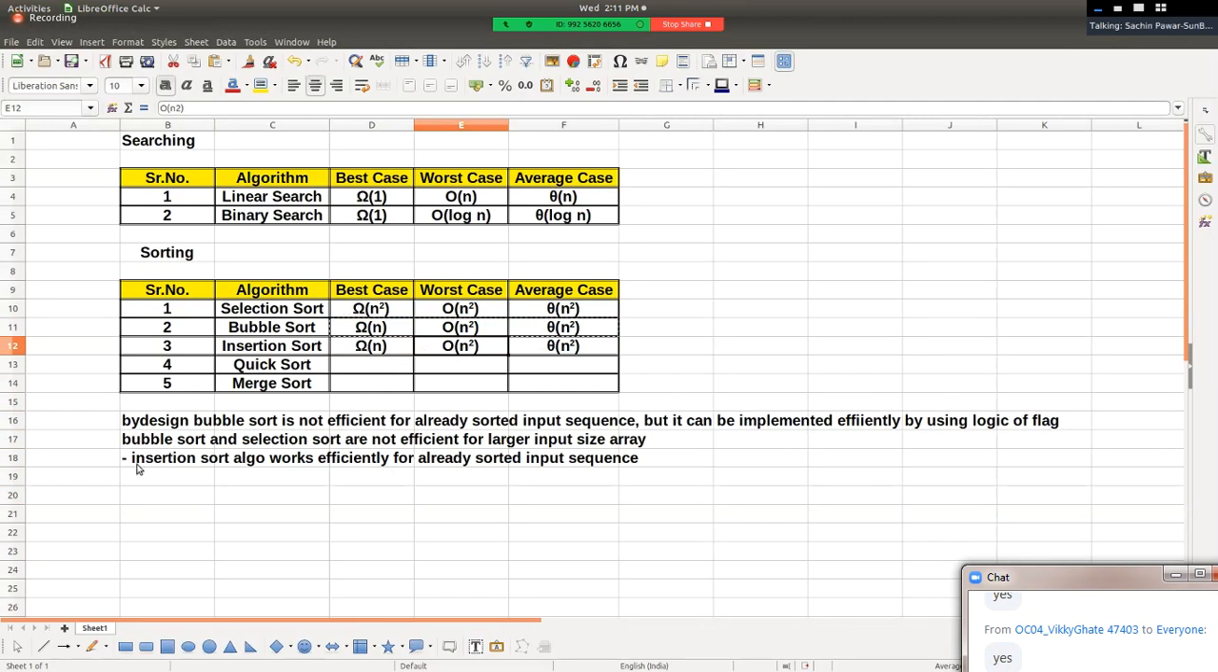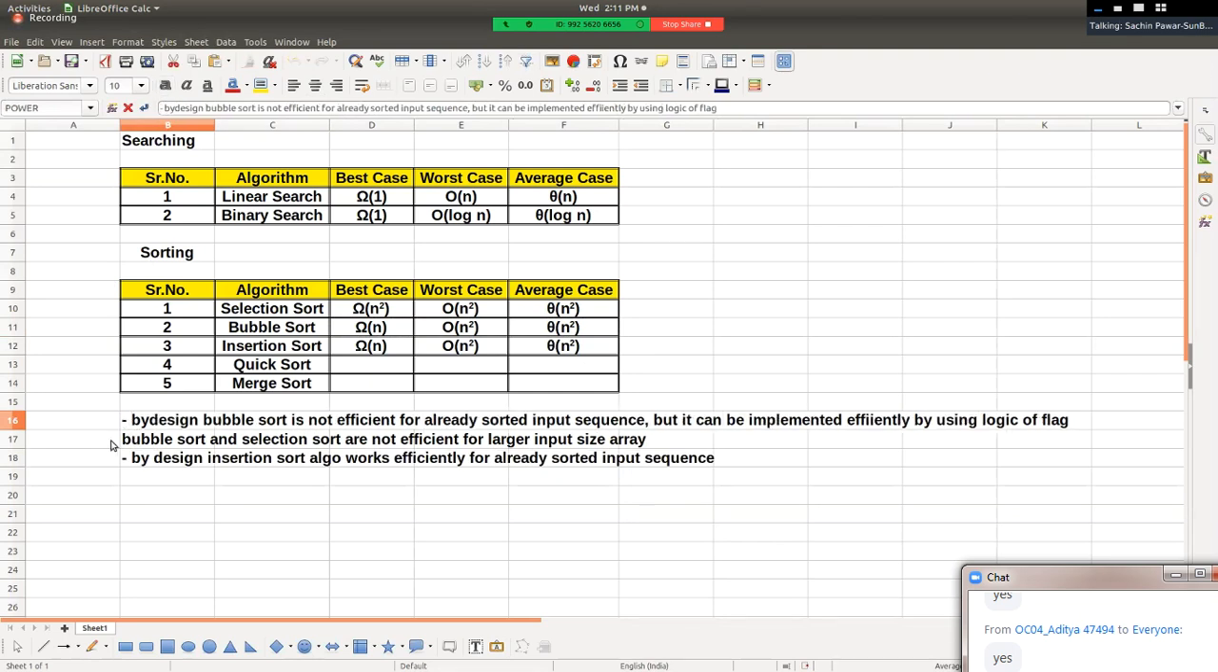But don't you think, guys, the insertion sort algorithm works efficiently for an already sorted input sequence by design? Do we need to use any logic of flag? Do we need to use any flag here? No need to use any flag, right? And hence by design, the insertion sort algorithm is efficient. Is this fine guys? Did you understand this insertion sort?